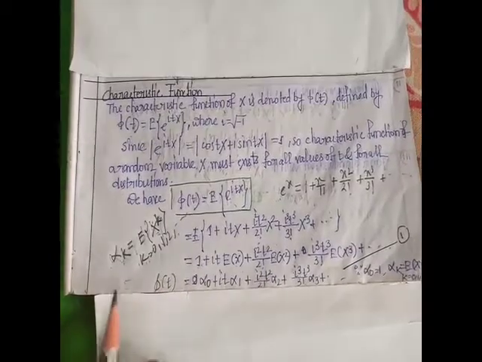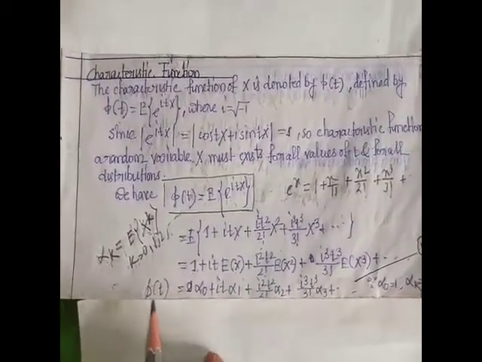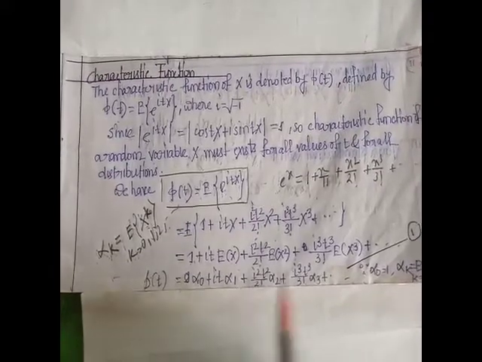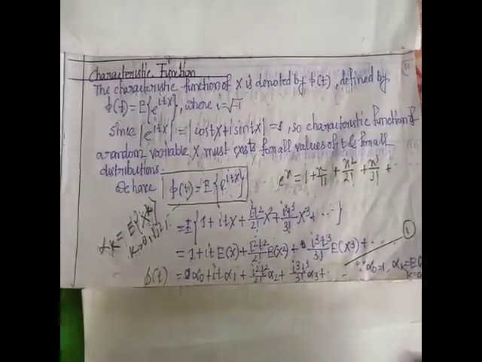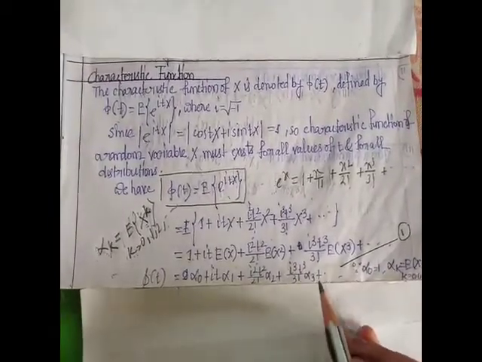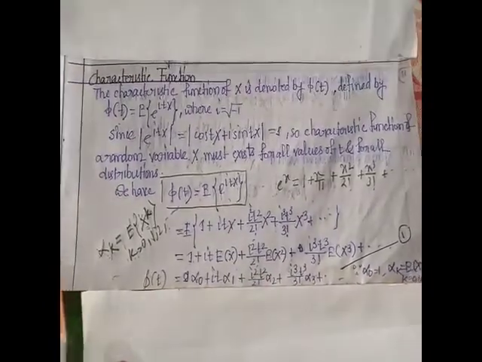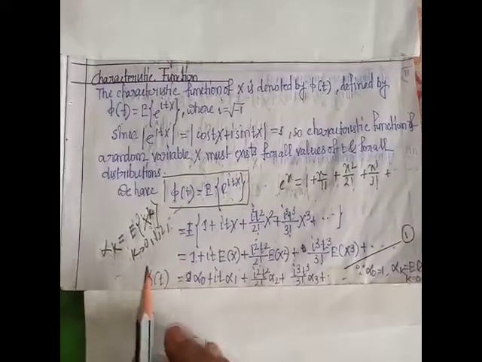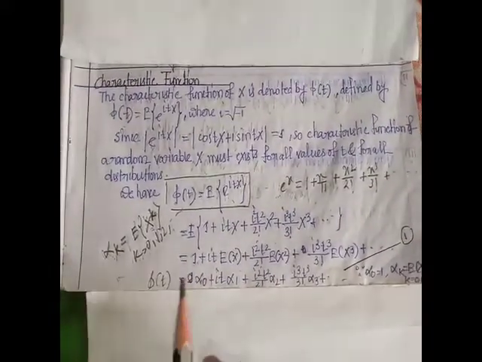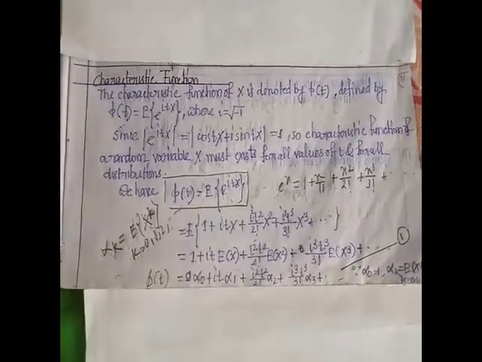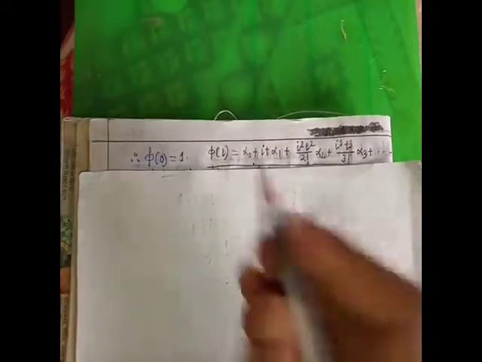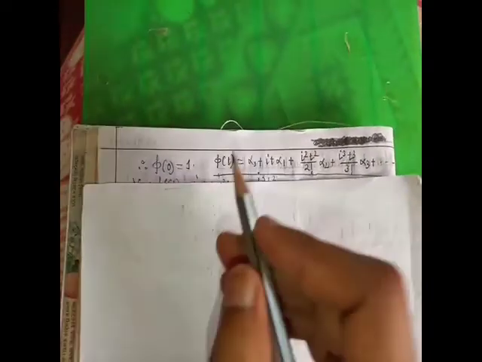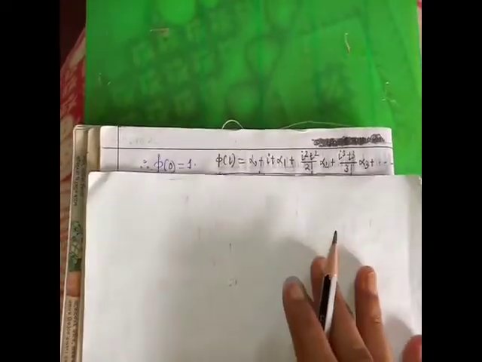So ultimately we get the characteristic function phi t equal to alpha 0 plus it alpha 1 plus i square t square by 2 factorial into alpha 2 plus i cube t cube by 3 factorial into alpha 3 plus dot dot dot, where alpha k is the moment about origin. This is the expression of phi t in terms of alpha k. Hence this is the expression of characteristic functions in terms of moment about origin.